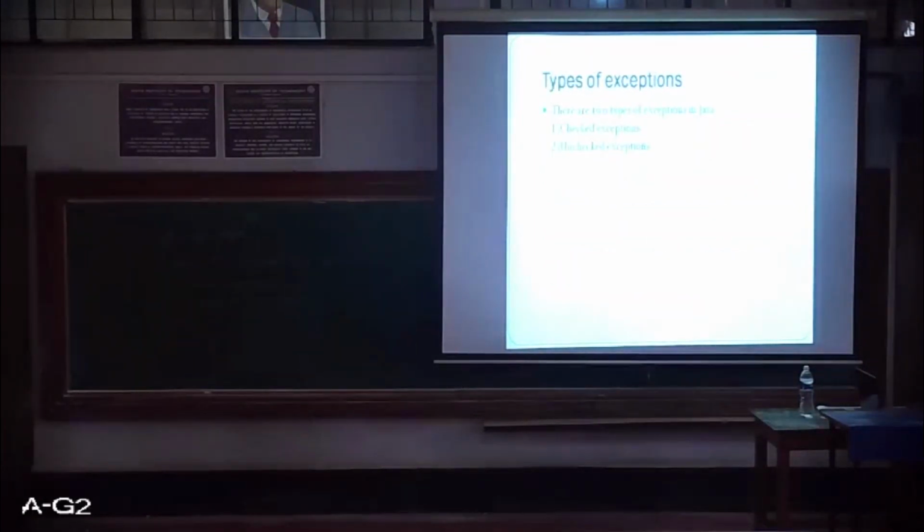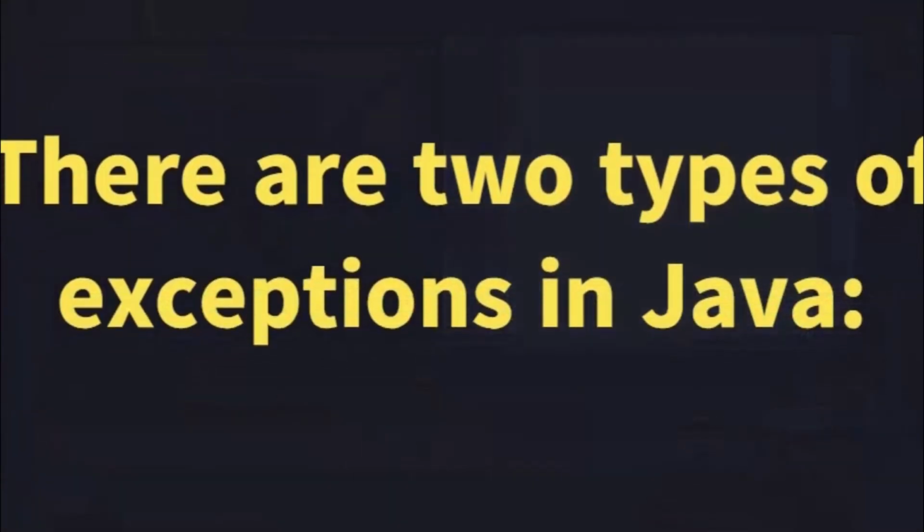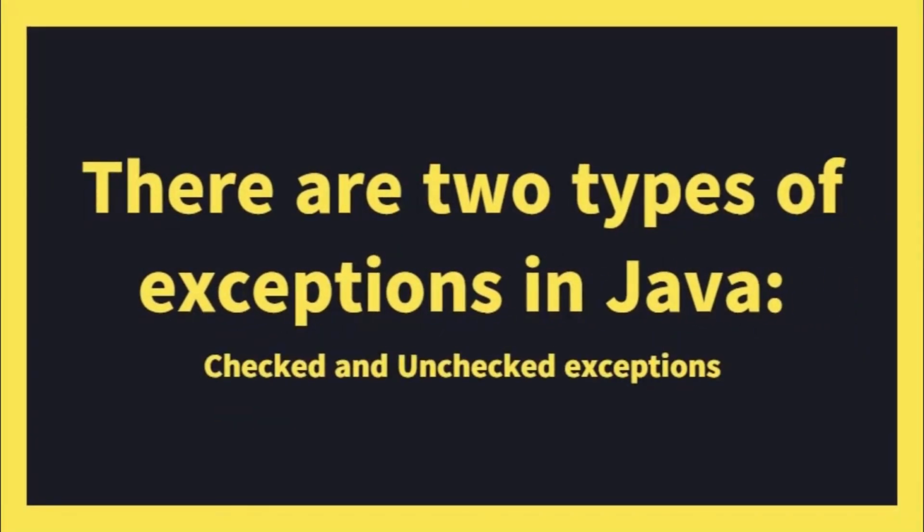So what are the different types of exceptions? There are two types of exceptions in Java, checked exceptions and unchecked exceptions. All exceptions other than runtime exceptions are called checked exceptions because these are checked by the compiler during compilation to see whether the programmer has handled them or not. If these exceptions are not handled, you will get a compilation error. For example, IO exception or class not found exception, etc. You can call them checked exceptions.